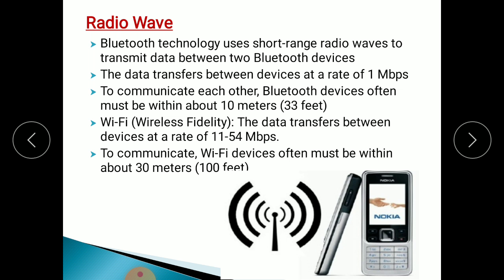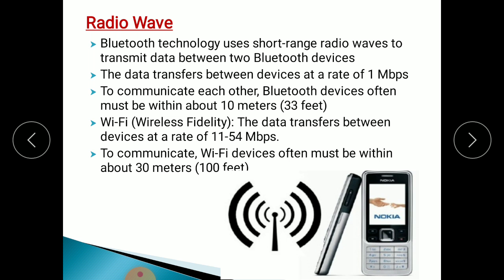Then Wi-Fi, wireless fidelity. Wi-Fi means wireless fidelity. The data transfers between devices at a rate of 11 to 54 Mbps. Means with the help of this Wi-Fi, you can transmit 11 to 54 megabits of data per second. To communicate, Wi-Fi devices often must be within about 30 meters, means 100 feet. This Wi-Fi facility is available only within 100 feet.